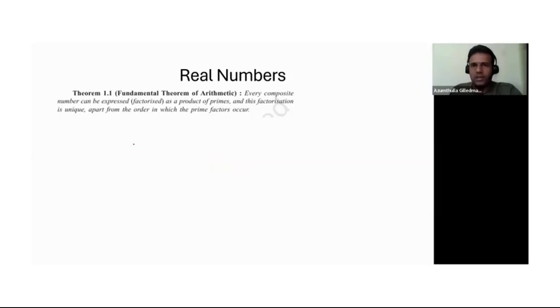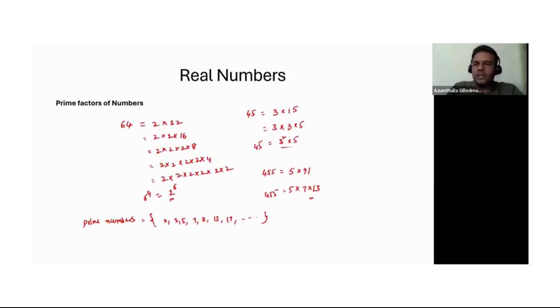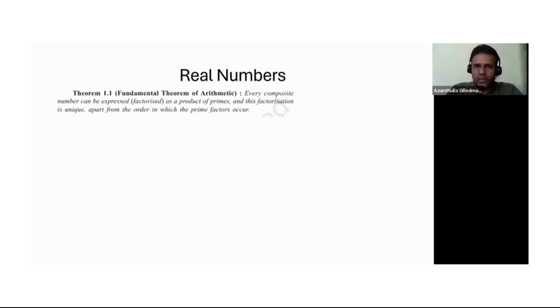That's what we did earlier, right? And this factorization is unique, apart from the order in which the prime factors occur. So it's basically what we just learned here, which is stated as the fundamental theorem of arithmetic. Any composite number can be expressed or factorized into prime numbers.